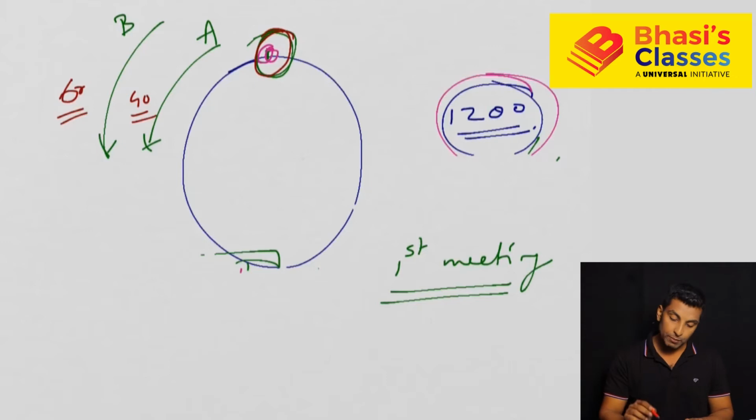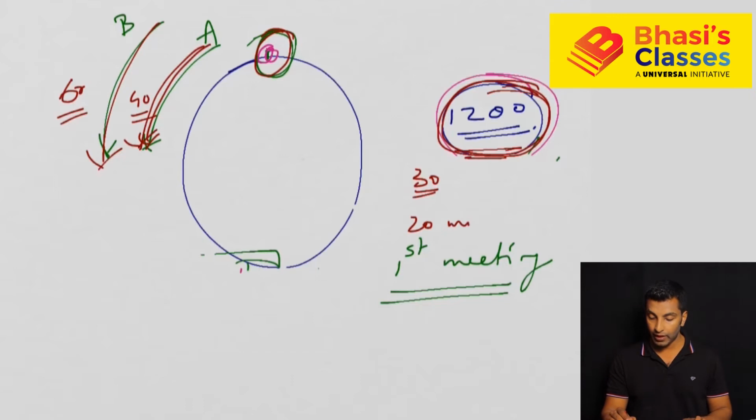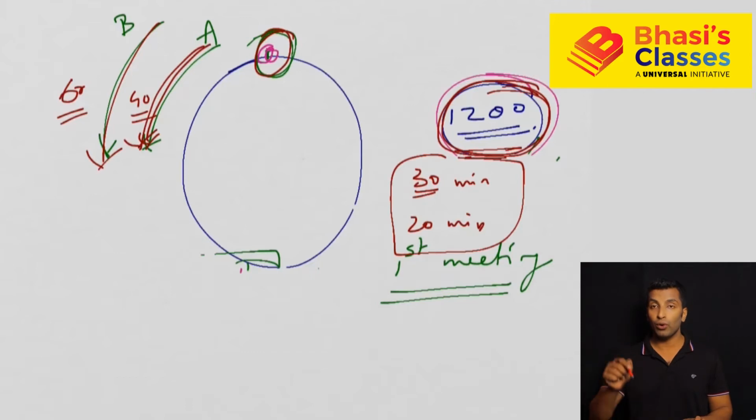So first person, 40 meter per minute, means to cover 1200 meters, how much time will he take? 1200 by 40, that means 30 minutes. So the first person will take 30 minutes, since 40 meter per minute is the speed, to cover 1200. Second person, 60 meter per minute is the speed, so to cover 1200 he will take 20 minutes. So I hope this is clear. The first person will reach the starting point every 30 minutes, the second person every 20 minutes.